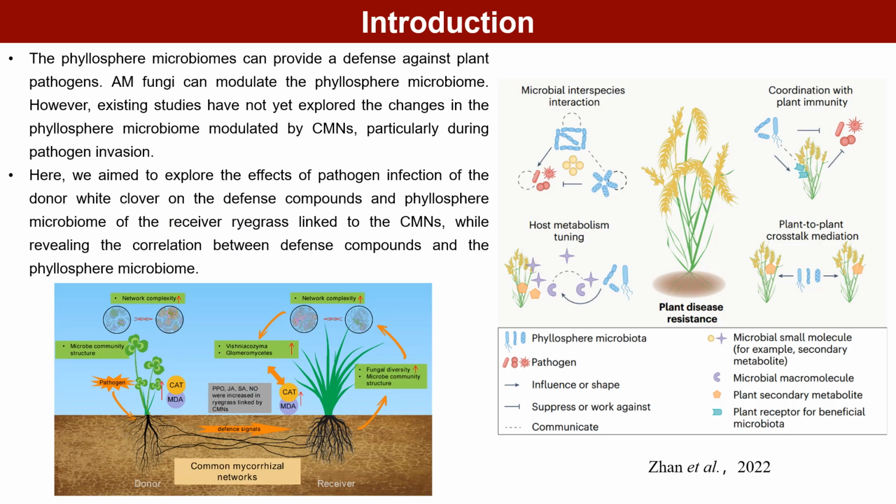The phyllosphere microbiomes can provide a defense against plant pathogens. AM fungi can modulate the phyllosphere microbiome. However, existing studies have not yet explored the changes in the phyllosphere microbiome modulated by CMNs, particularly during pathogen invasion. Here, we aim to explore the effects of pathogen infection of the donor white clover on the defense compounds and phyllosphere microbiome of the receiver ryegrass linked to the CMNs, while revealing the correlation between defense compounds and the phyllosphere microbiome.